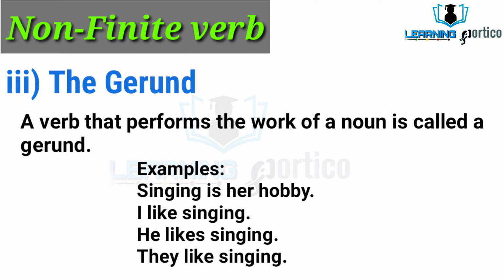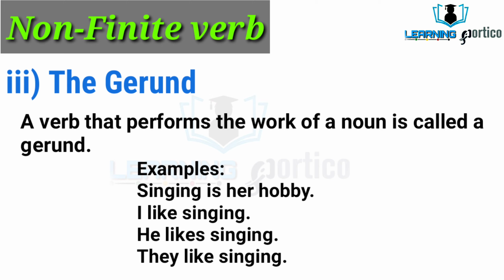Therefore, singing is a verb, but singing is also the subject of the verb is. Therefore, it is doing the work of a noun. You ask the question, what is her hobby? The answer is singing. It acts like a noun. So we can say that the verb performs the work of a noun.